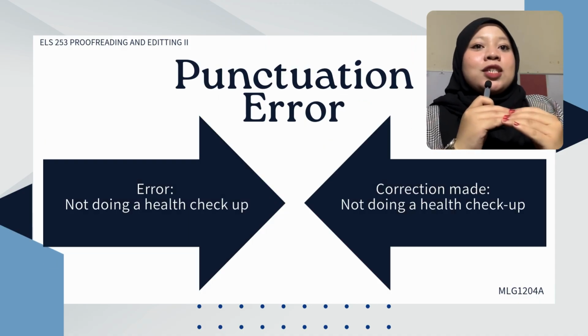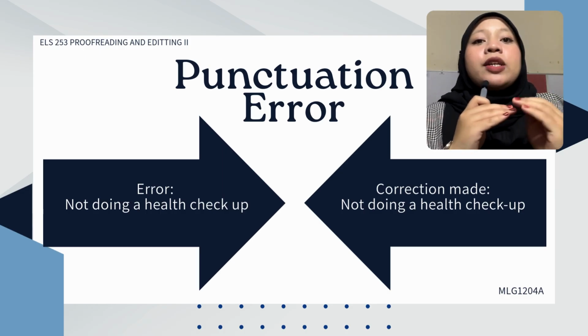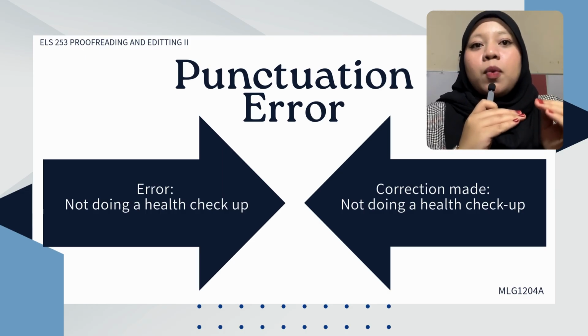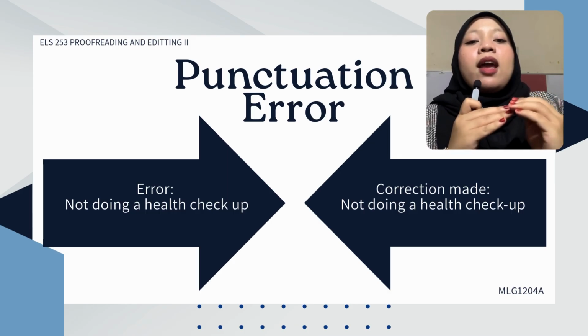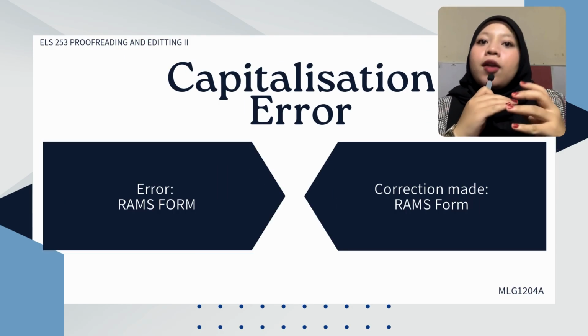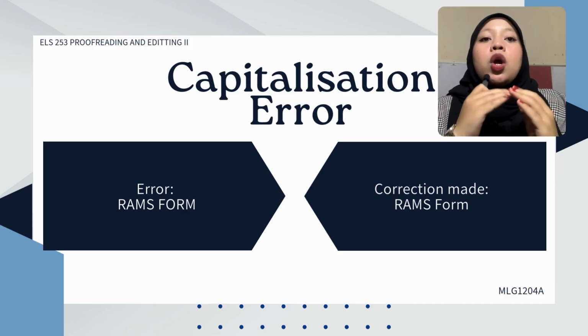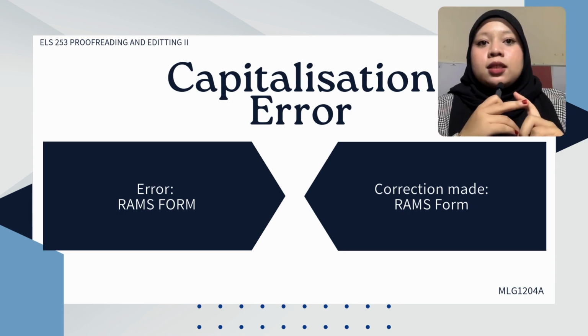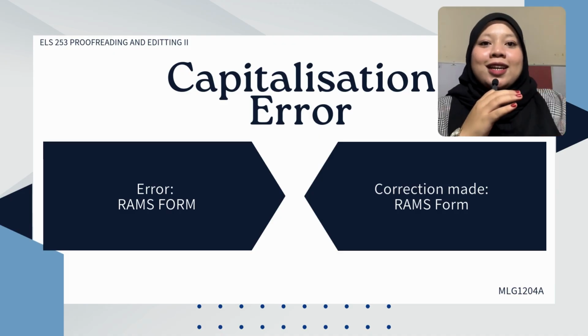Next, moving on to the punctuation error. The example is not doing a health checkup without a hyphen, and it is corrected to not doing a health-checkup with a hyphen. Checkup requires a hyphen because it is a compound noun. Adding the hyphen ensures the phrase is read correctly and the meaning remains clear. Now, moving forward to the capitalization error. The example is RAMS Form with a capitalized Form, and it is corrected to RAMS form with a lowercase form. These changes are needed because only the acronym should appear in full capital letters, changing the capitalized form to lowercase to create clearer and more accurate headings.